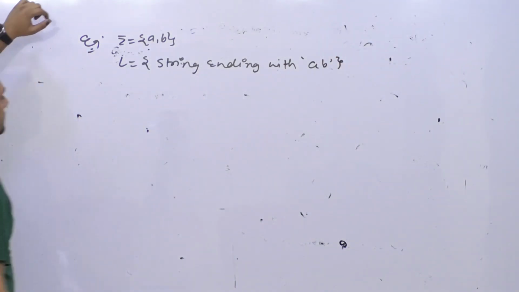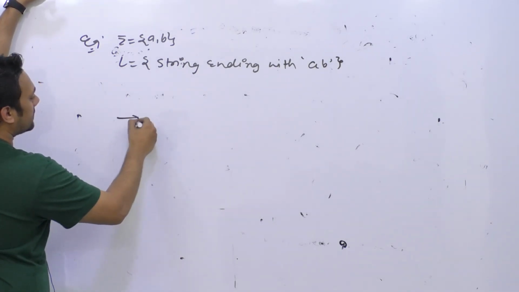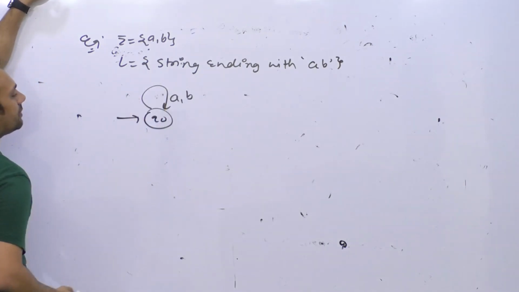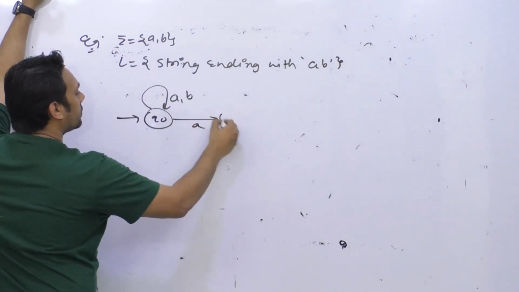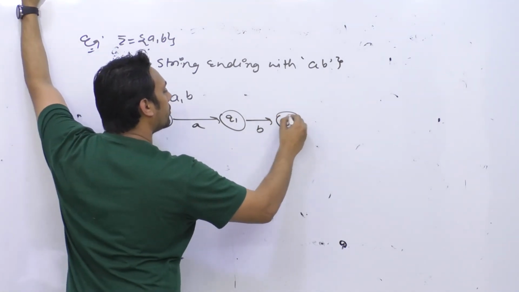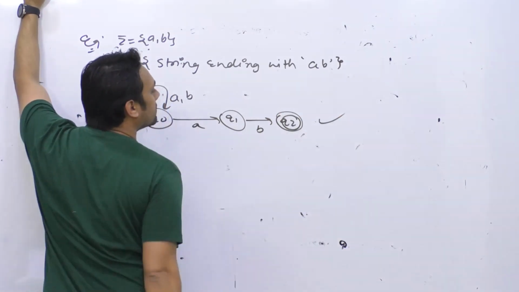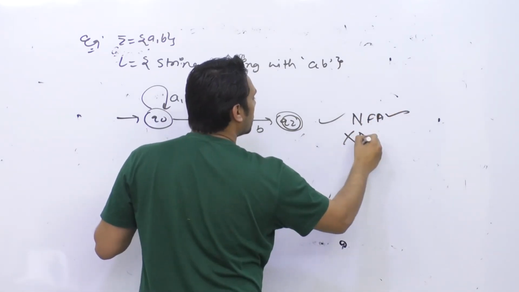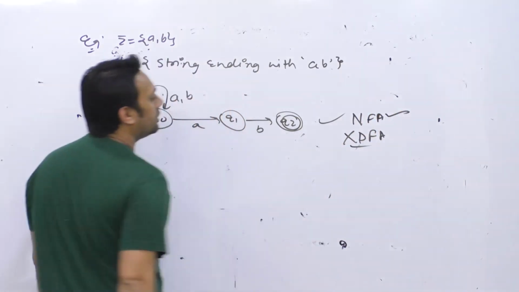I can make a diagram very straightforwardly. The diagram is something like this. This is the initial state, which is Q0. In the beginning you can have any combination of A and B, but as soon as you get an A, you go to the state Q1. Again if you get a B, you go to the state Q2, and Q2 is a final state, and done. This is your NFA. It is not a DFA.